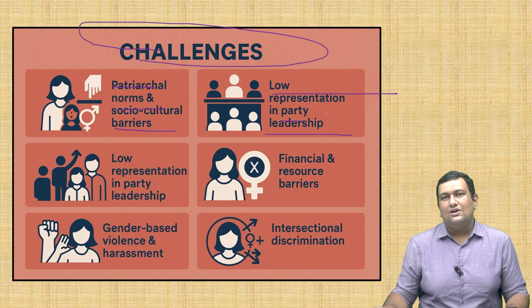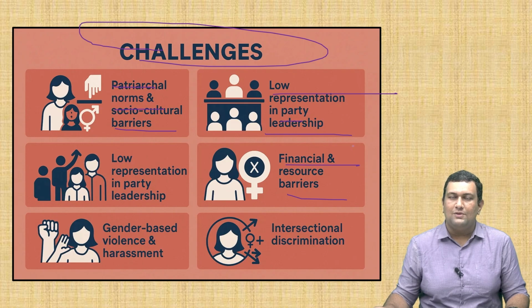Also, there is the aspect of Sarpanch Pati in local bodies. Sarpanch is the head of the local body, and Pati means husband. Even though the head is a woman, still the power is exercised by the male, usually the husband or the father or the brother. So this is another issue. Second, another aspect is the financial and resource barriers. In Indian elections, if you need to win, you need to spend a huge amount of money. But women traditionally are denied family financial resources such as the right to inheritance or right to property. This in turn affects their chances of joining politics.